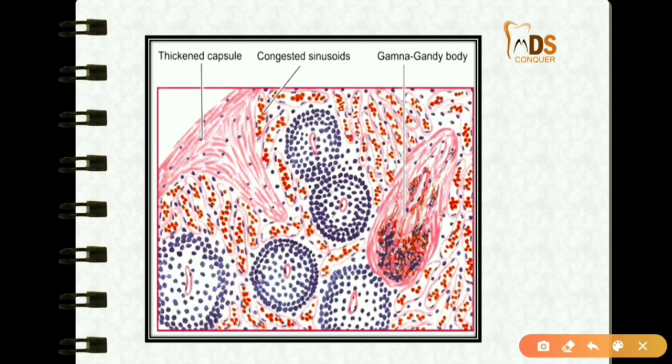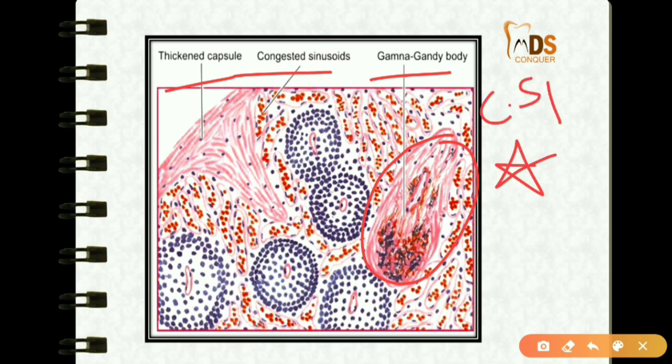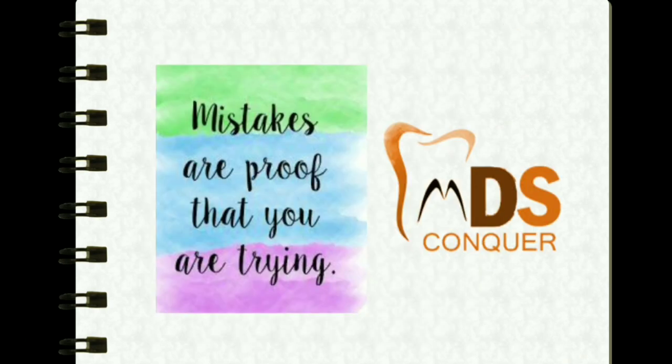And this is the spleen. You can see the congested sinusoids, the thickened capsule and the Gamna-Gandy bodies. This is very important, which is seen in congestion of the spleen. So those are the basics regarding hemodynamics, hyperemia and congestion which are important.